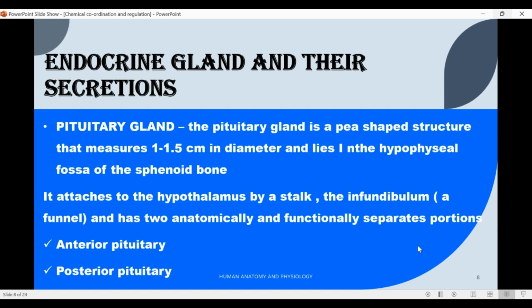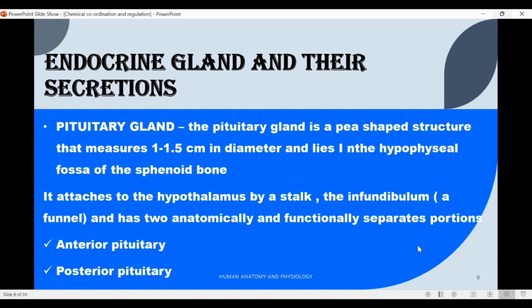Pituitary gland. The pituitary gland is a pea-shaped structure that measures 1 to 1.5 cm in diameter and lies in the hypophyseal fossa of the sphenoid bone. It is attached to the hypothalamus by a stalk, the infundibulum, and has two anatomically and functionally separate portions.